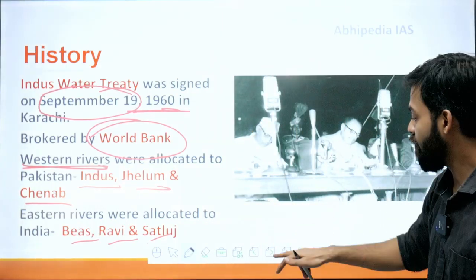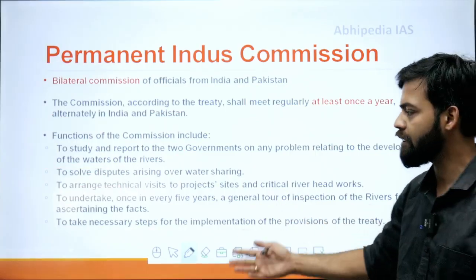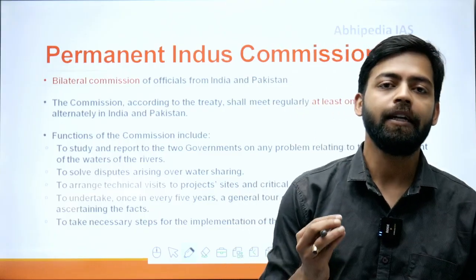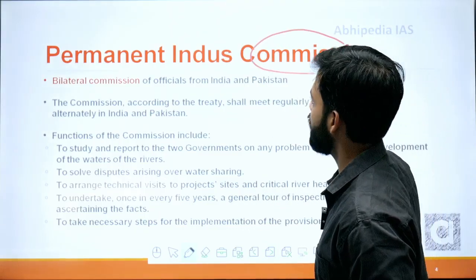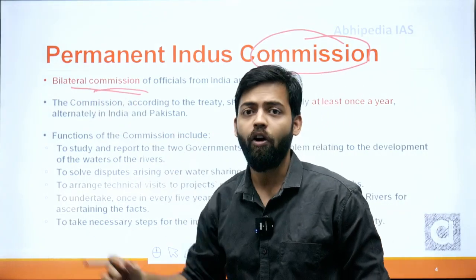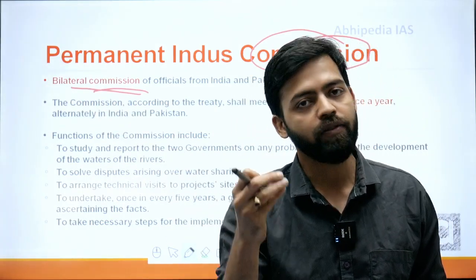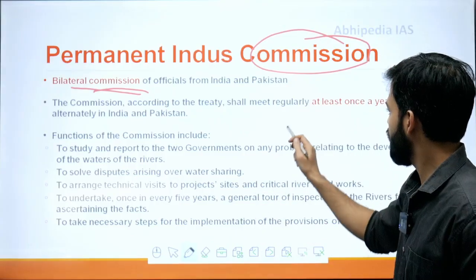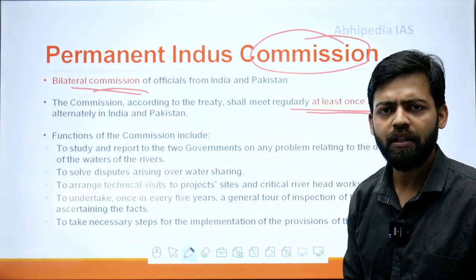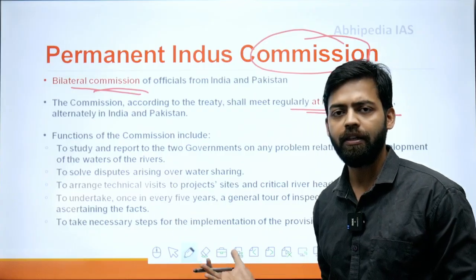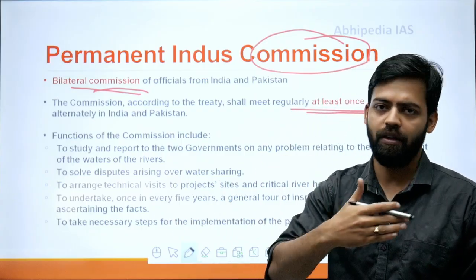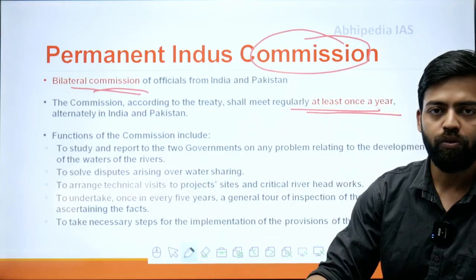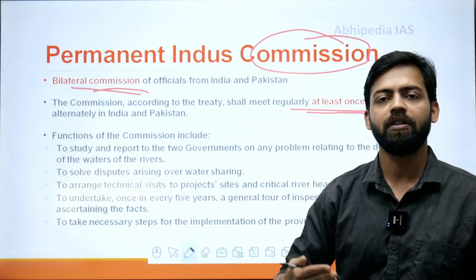Now, what is the mechanism of water sharing, or what are the bodies that are present in this treaty? So the first very important body is the Permanent Indus Commission. What is this Permanent Indus Commission? It is basically a bilateral commission of officials from both sides, India as well as Pakistan, and they have to meet every year at least once. While they meet, they discuss how to share the water and what is the implication of it on both the countries. They make a report, present it to the respective national governments, and then again at the next meeting, they decide what to do or how to review whatever is going on in the treaty.